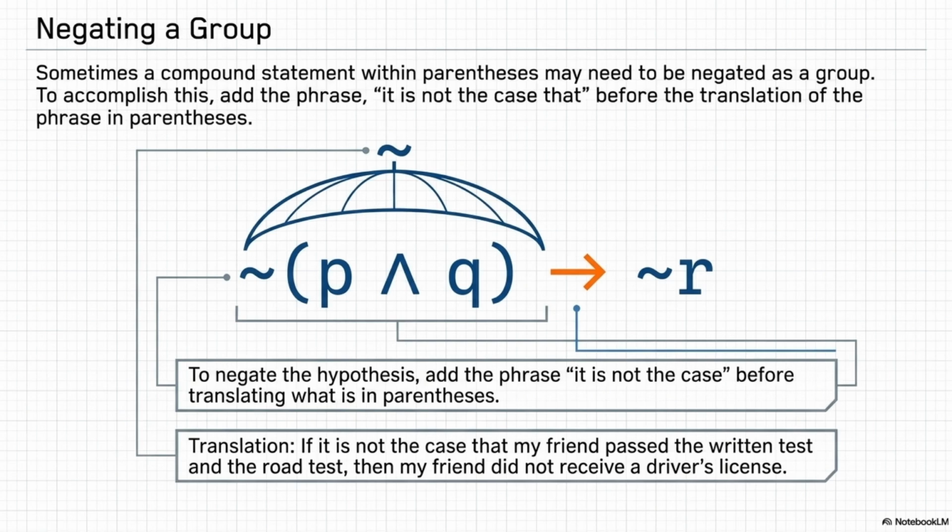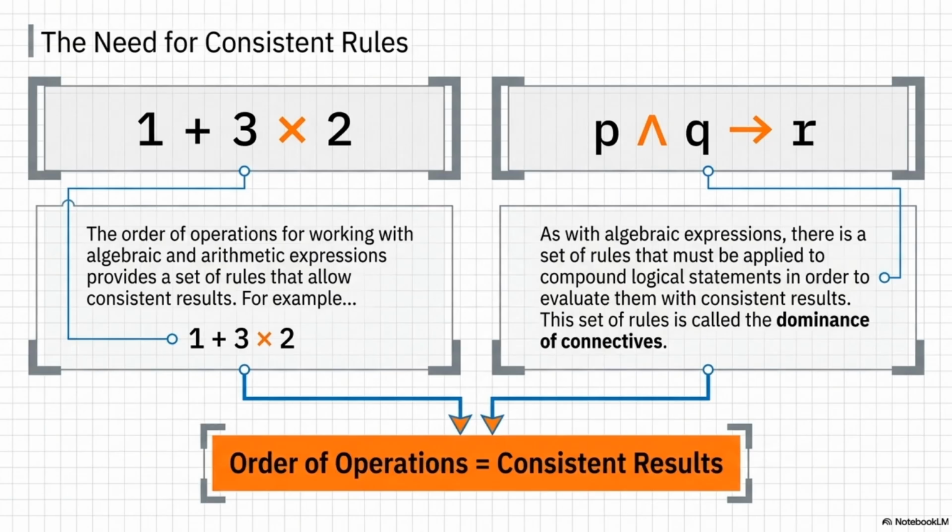All right, lecturer, I have a scenario that pushes this even further. Bring it on. We know how to group things with parentheses to avoid confusion. But what if someone forgets to write them? What if you are looking at a raw string of variables and symbols? In regular math, we have an order of operations like PEMDAS, where we know multiplication happens before addition, even without parentheses. Does logic have an order of operations? It does, and it is arguably the most important rule in the textbook.